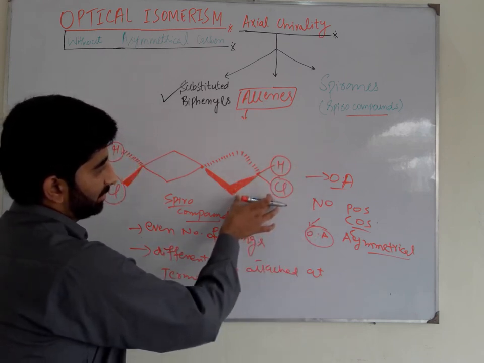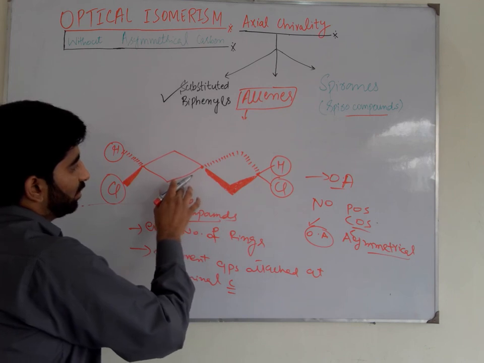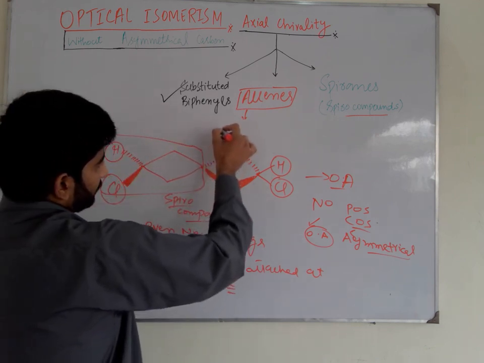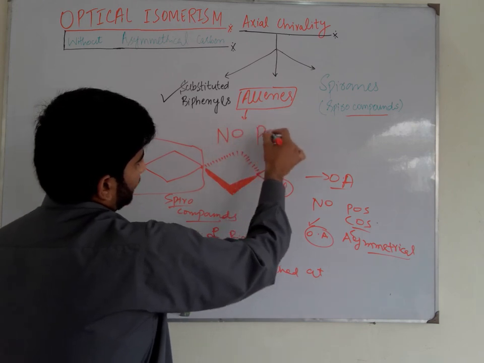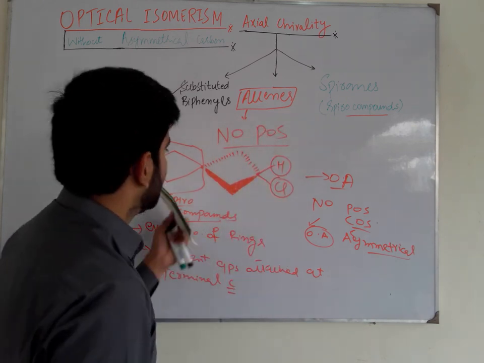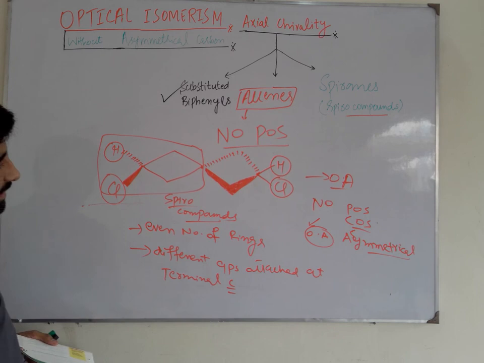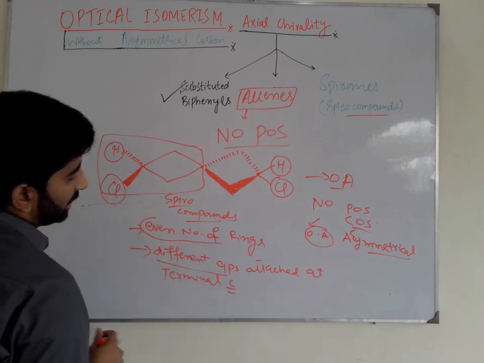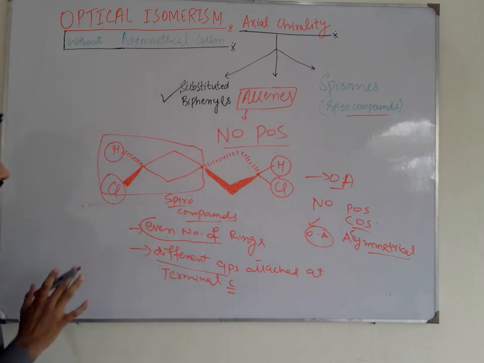So there is a plane of symmetry present in this ring, but there is no plane of symmetry present in this ring. So overall, there is no plane of symmetry. So this spirane is optically active due to the presence of an even number of rings and due to different groups attached at the terminal carbons.